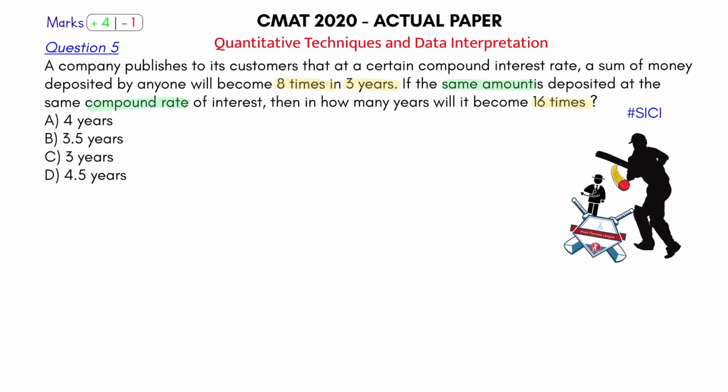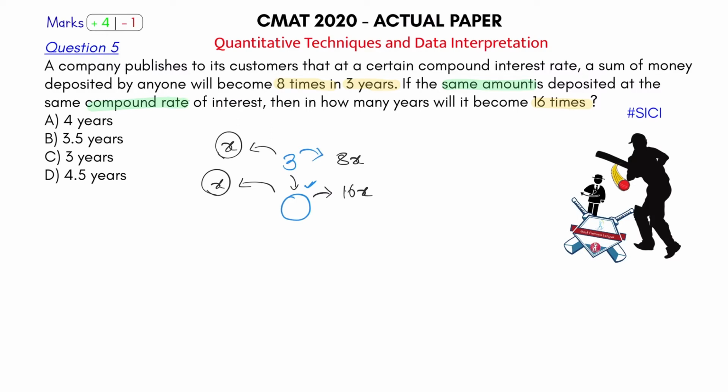So 8 times in 3 years means in 3 years the amount becomes 8 times. If the initial amount was x, after 3 years it becomes 8x. That's what I am understanding here. If the same amount is deposited at the same compound interest, then in how many years will it become 16 times? Same amount means the x amount is being deposited, and in how many years will it become 16x? So this blue part is something that I'm supposed to find out. Let's understand this logic here.